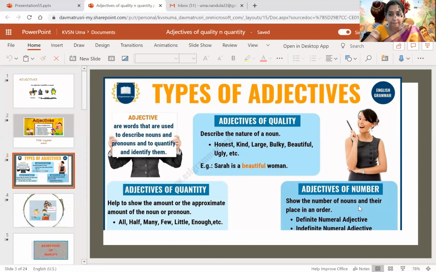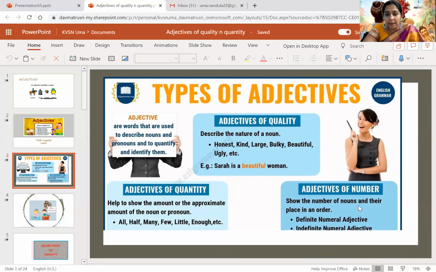There are 100 apples. How many apples? 100 apples. So here the adjective will be 100. It means you will understand the number of apples. The clarity of the noun is very clearly understood when we use adjectives, and children, adjectives are very important. We use them to describe.